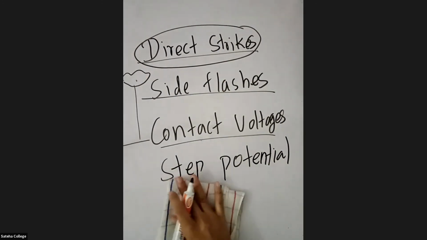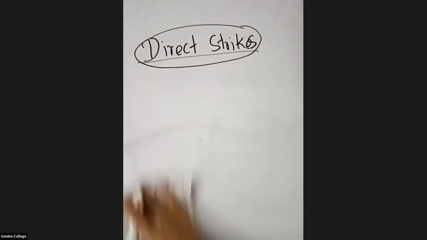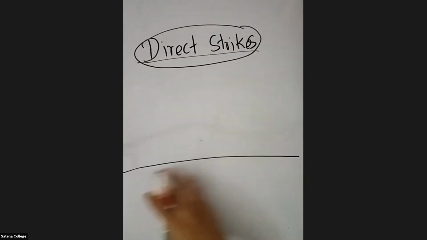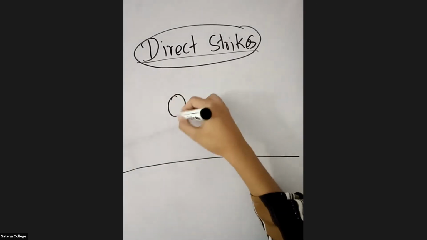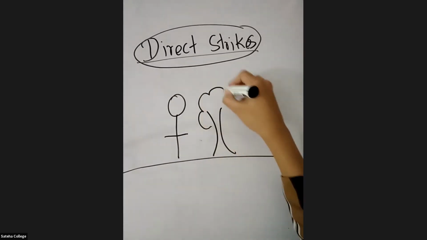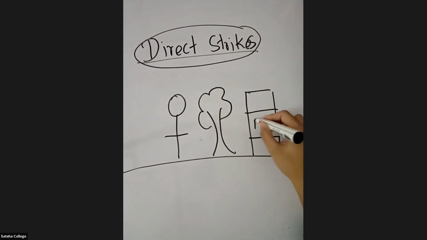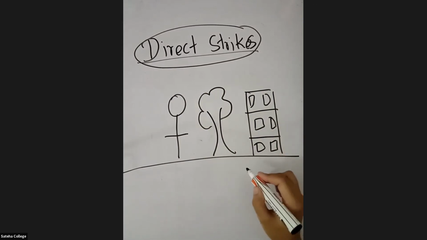So direct strikes means, let's say there is a flat land. There is a land which is flat. So in this flat land, it can be a human, it can be a tree, or it can be a building. I know all these 3 are the same size, which is untrue. I'm just drawing.